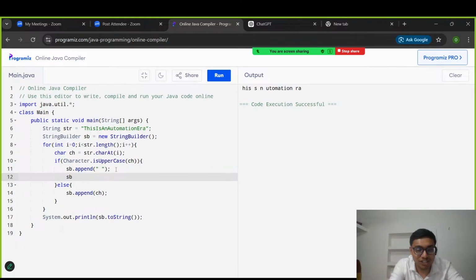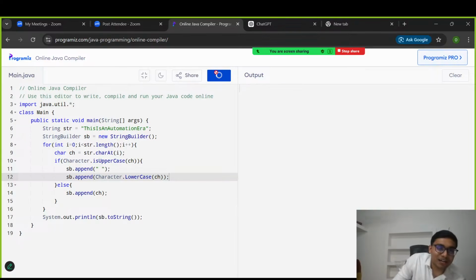So I need to write sb dot append the current character, that is Character dot toLowerCase of this particular current character. After converting to lowercase, we need to add it also. I forgot, that's why t is missing and i is missing. So let's try to run it.